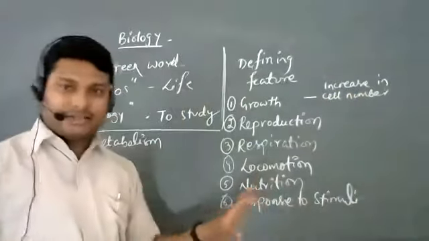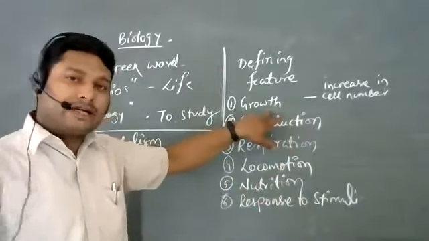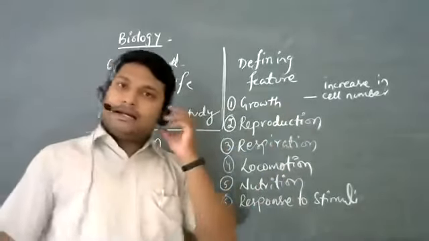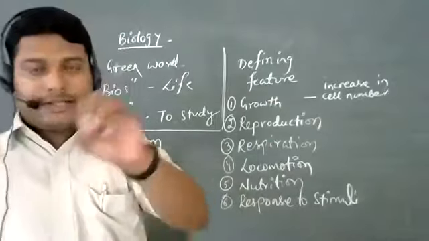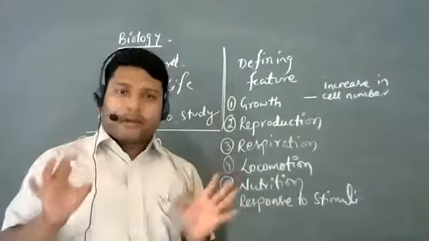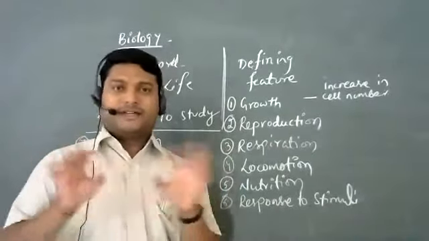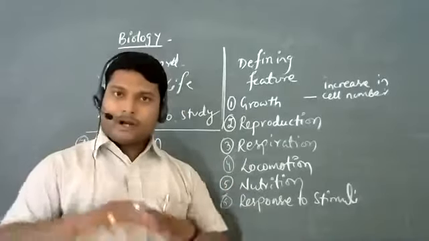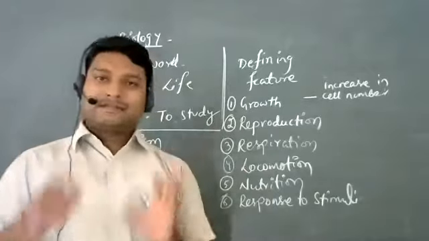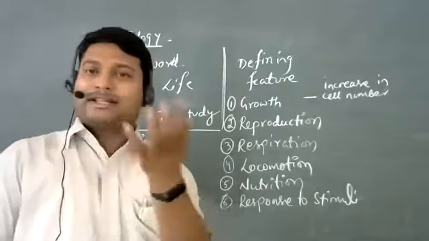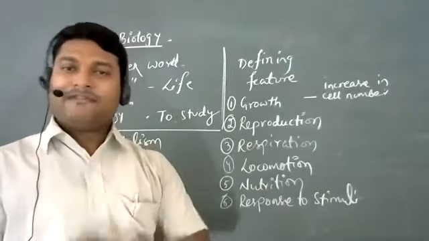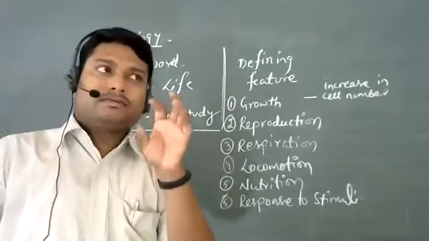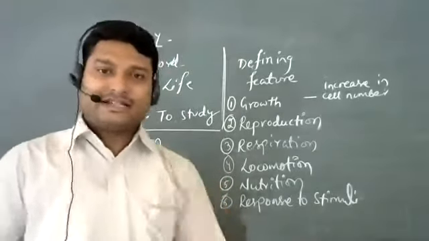Typically, all the living organisms we know are growing. So I'm going to put forward a very simple question to you all. Let's say a mountain or a boulder or simply an ice cream: do they grow, do they increase in size over time? If we allow them to stay for some time, will they grow in size or not?